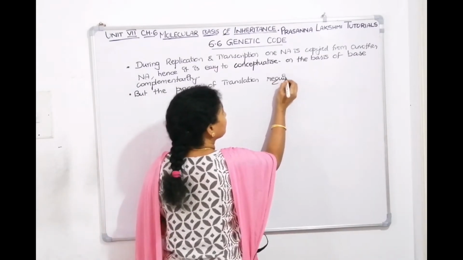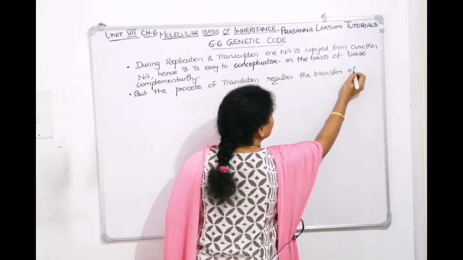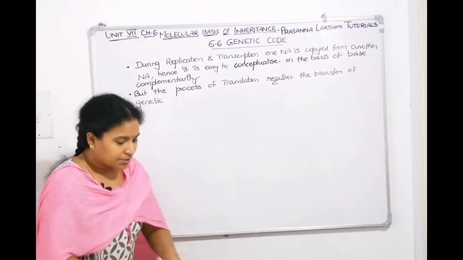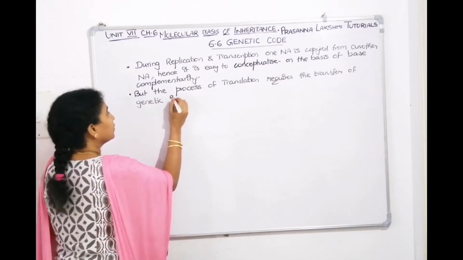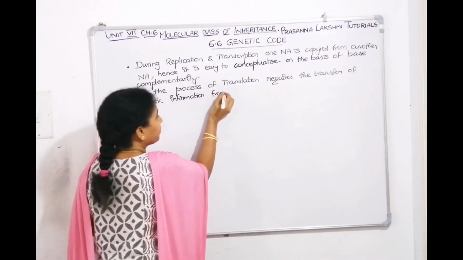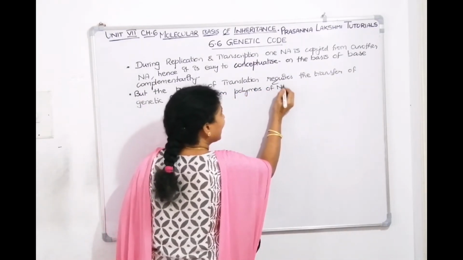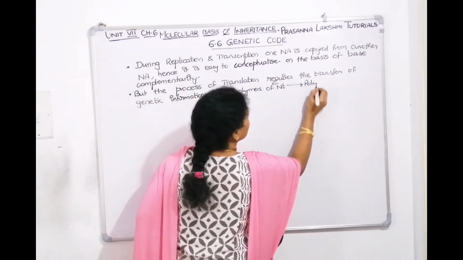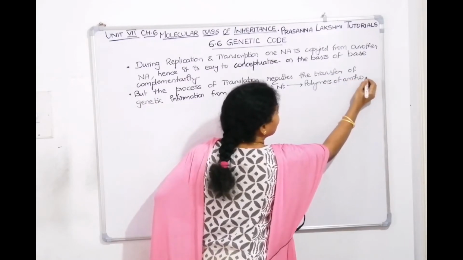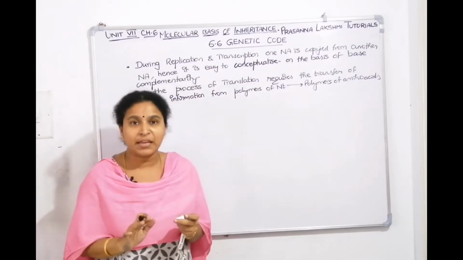It requires the transfer of genetic information from a polymer of nucleotides to a polymer of amino acids. Here, from one nucleotide, the complementary base nucleotide will come, whether it's replication or transcription.